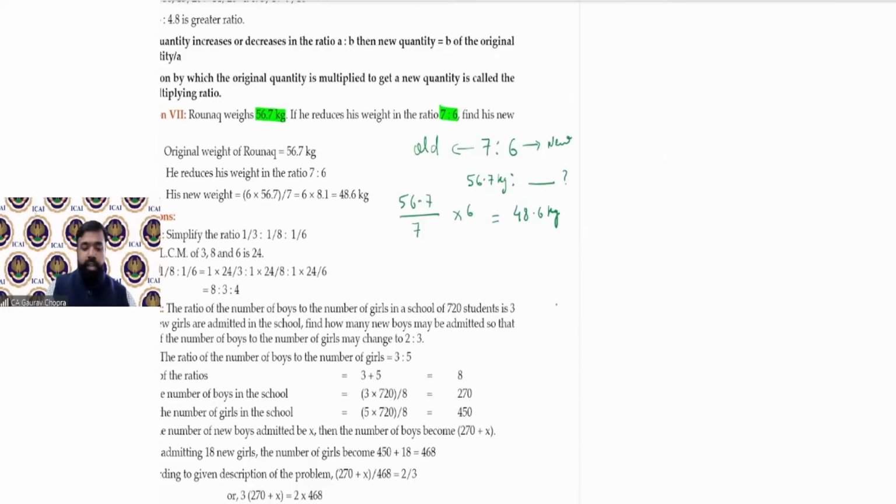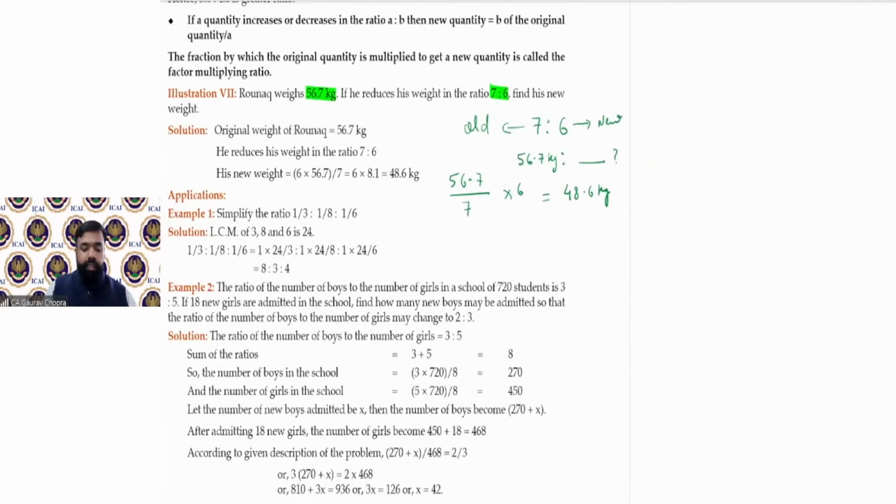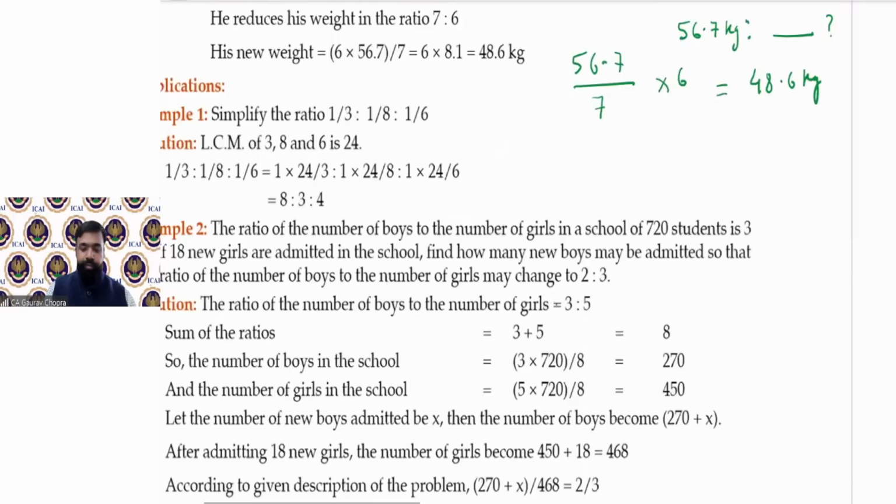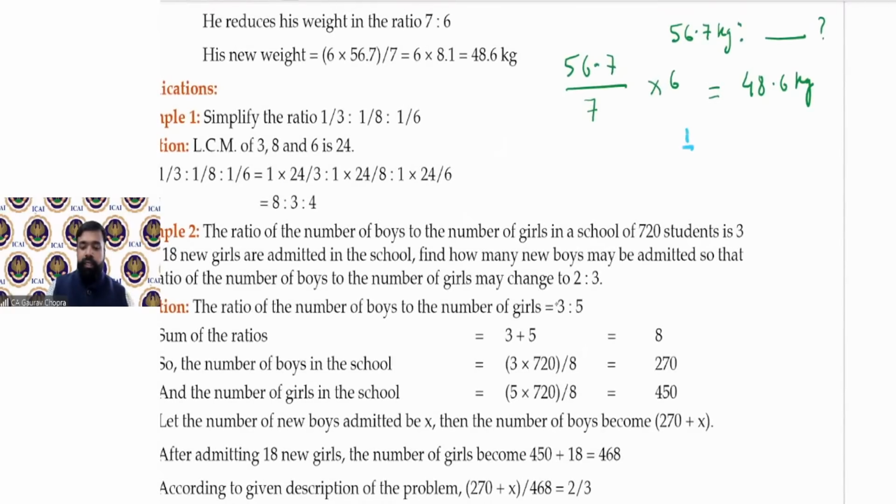Then let us take another example. 1/3, 1/8, 1/6. ये एक रेशियो गिवन है आपको, 1/3, 1/8 and 1/6 का. Now you have to simplify this. तो कैसे simplify करेंगे? Let's see.